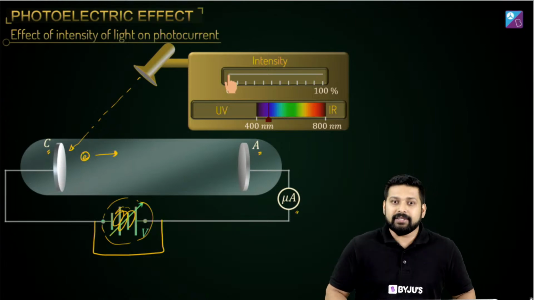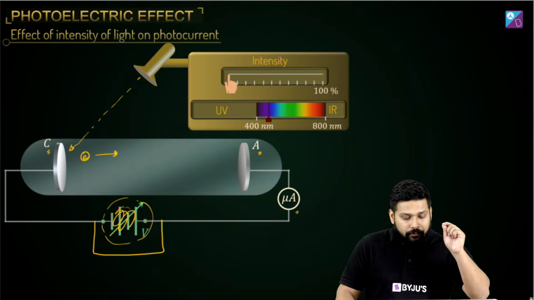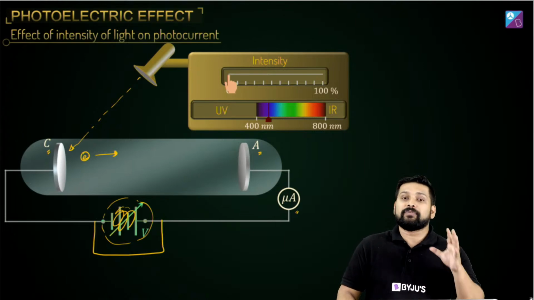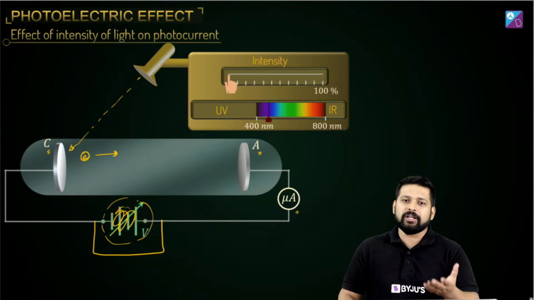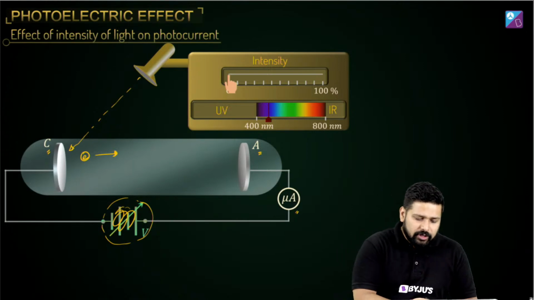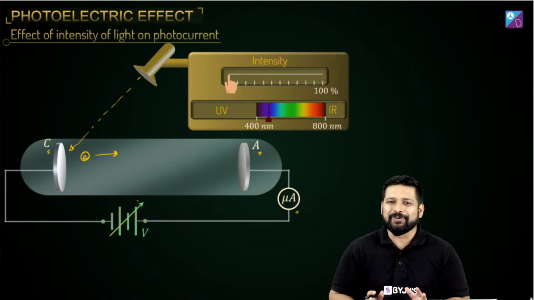Now this current which is present because of the presence of the photons is called photocurrent. So it has a special name. It's called what? Photocurrent. Now what's the use of this battery and all that? You'll come to know. Good?